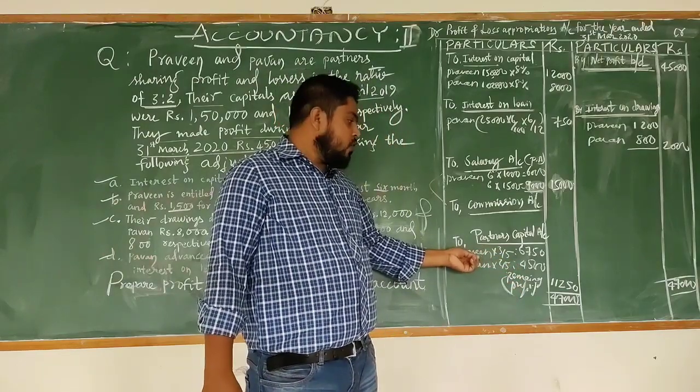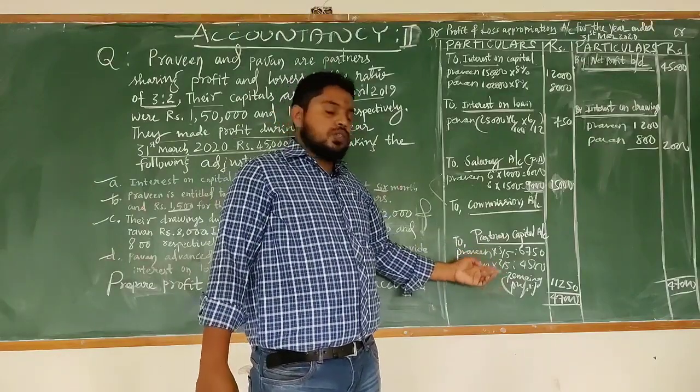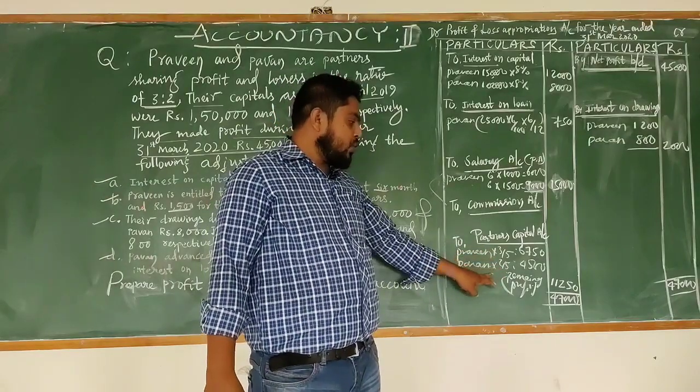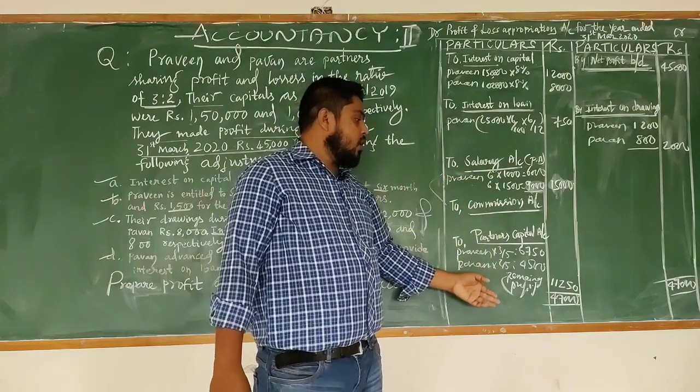In the absence of the ratios, suppose the ratios are not given in the question, at that time this profit we have to share among the partners equally. So this is about the profit and loss appropriation account.